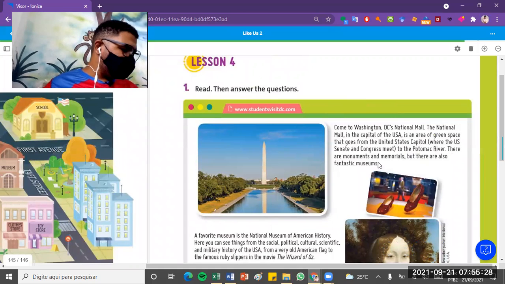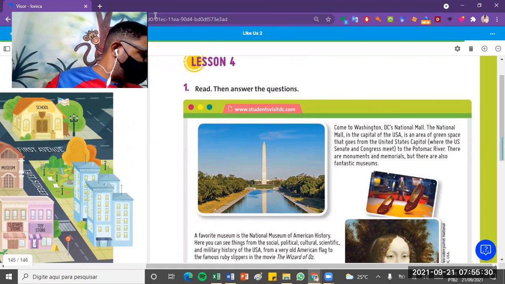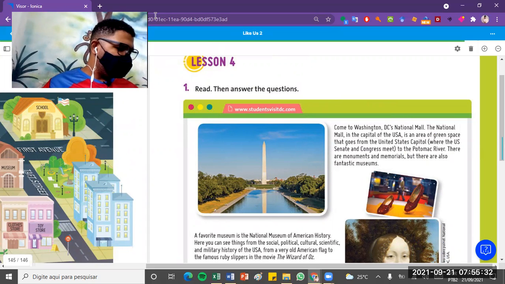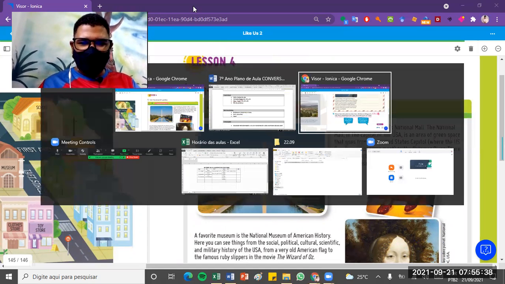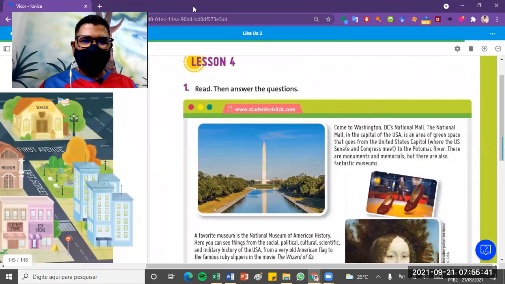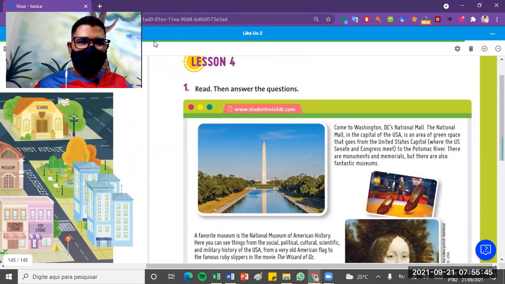Já já a gente volta, ok? Lembrando, 143, 94 e 95 são as atividades agora de classe. Já já a gente volta para corrigi-las e eu vou passar a atividade de casa, ok? I'll be back soon.